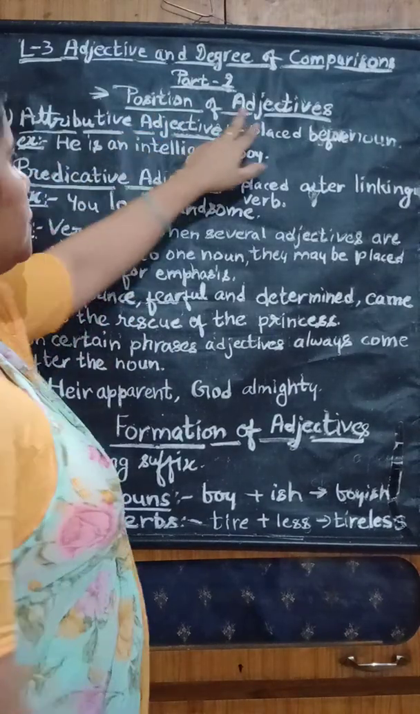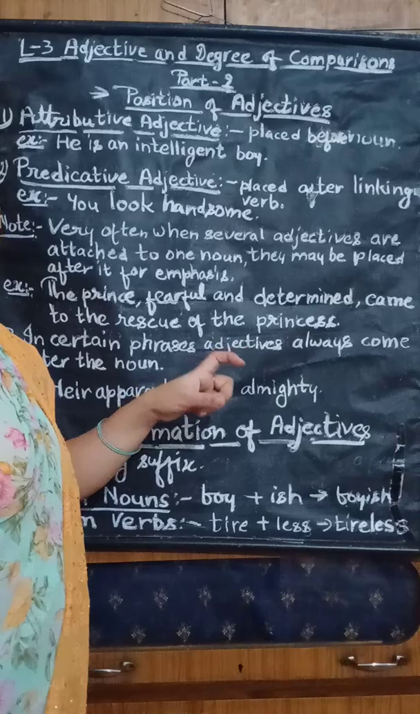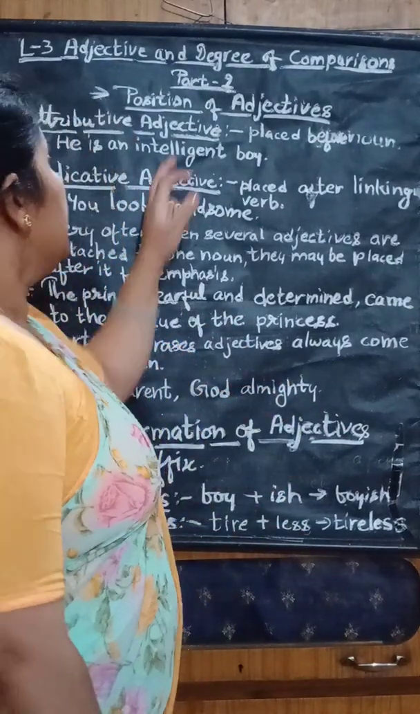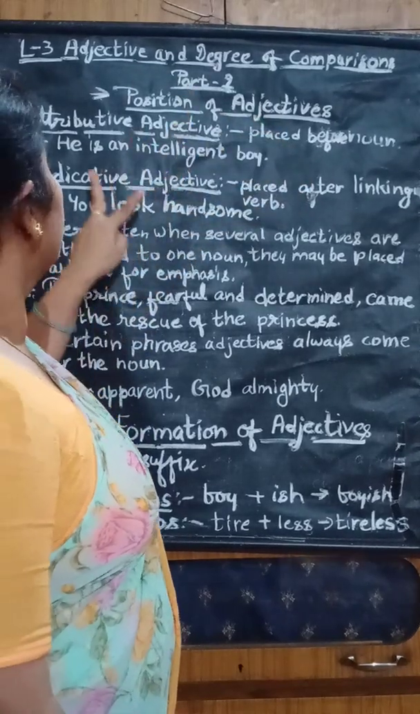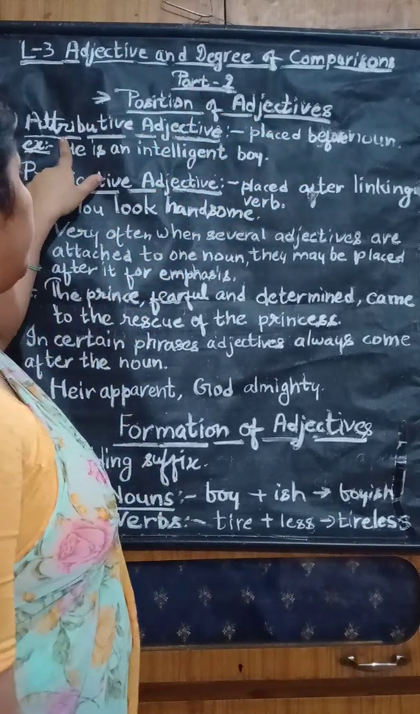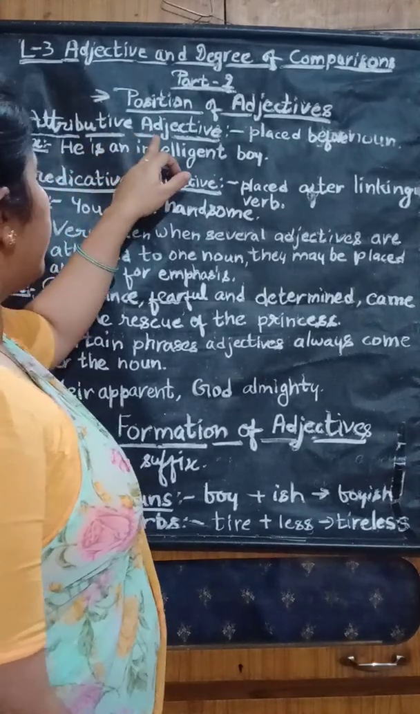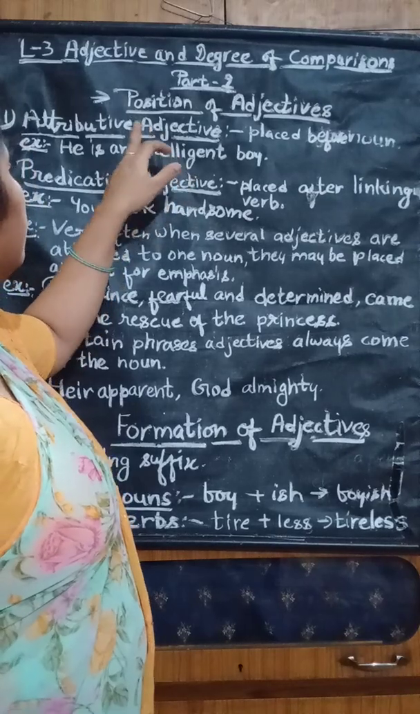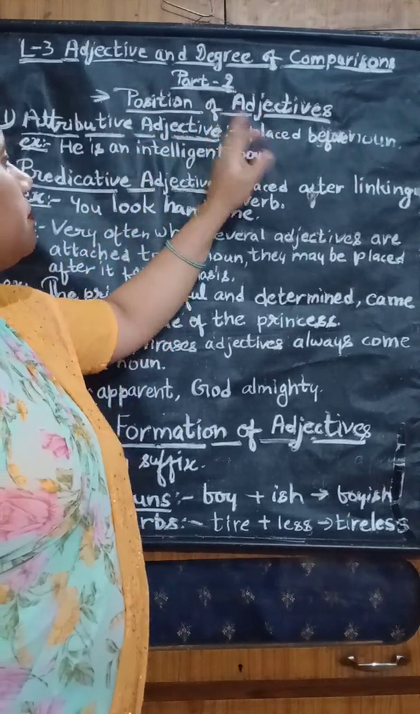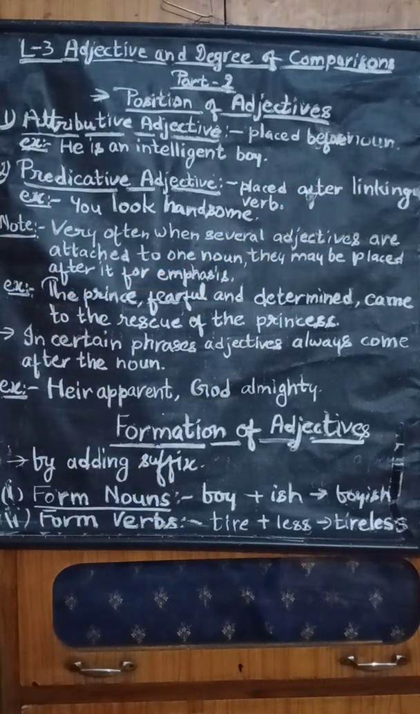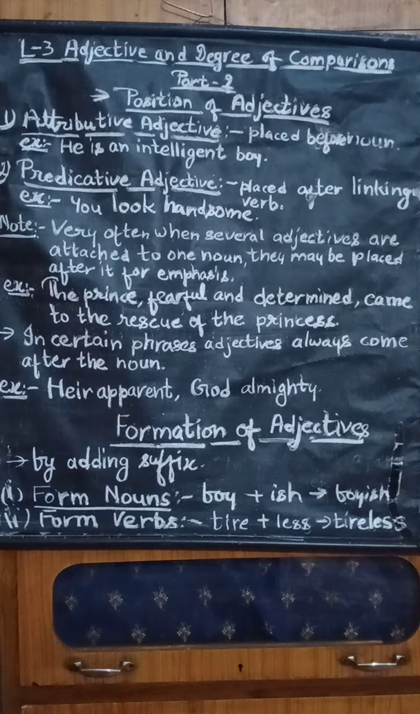The position of the adjective means the placing, from where, while writing the sentence, we have to write down the adjectives. There can be two positions. The first one is the attributive adjective, the second one is the predicative adjective. In the attributive adjective, the adjective is placed before the noun. That means an adjective is placed just before the noun in attributive position. In such a position, the adjective describes the noun.